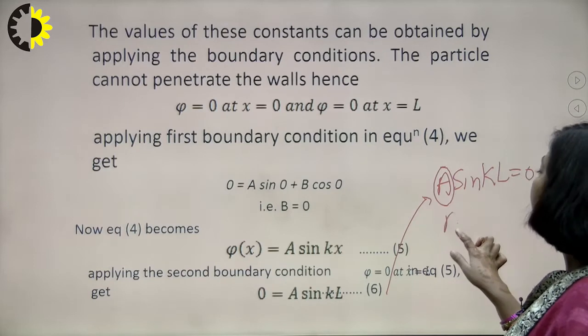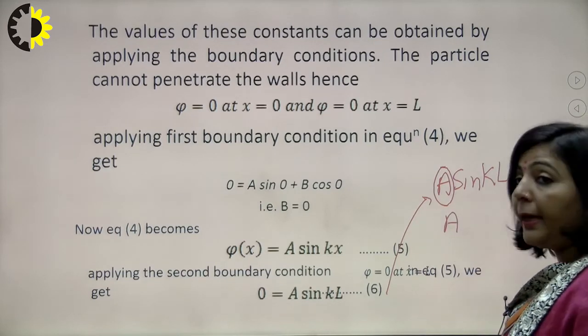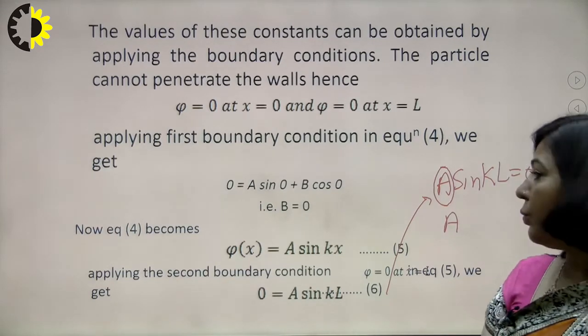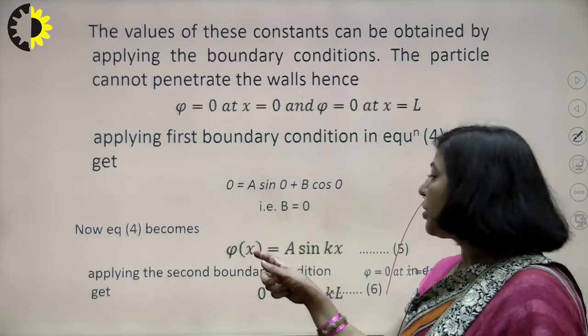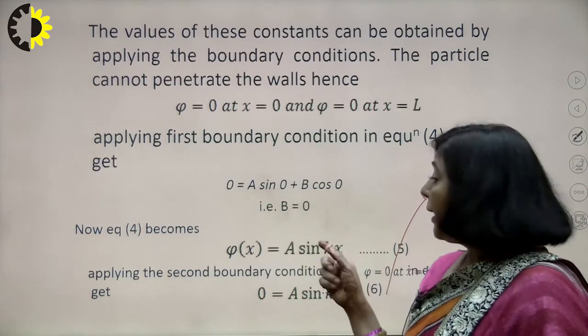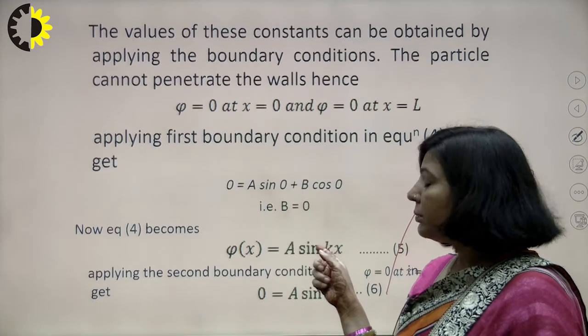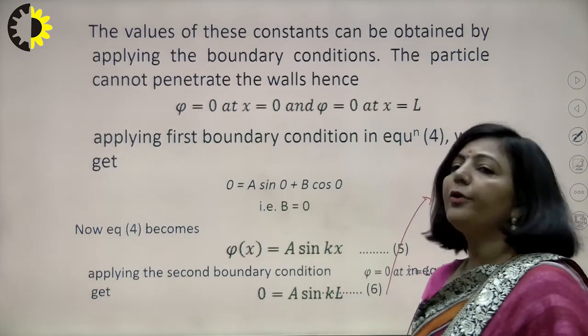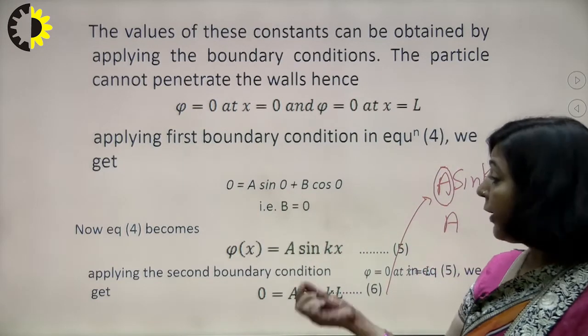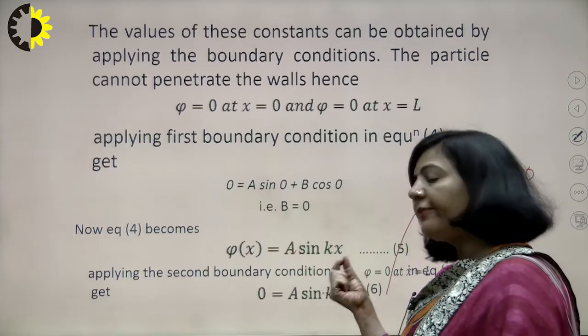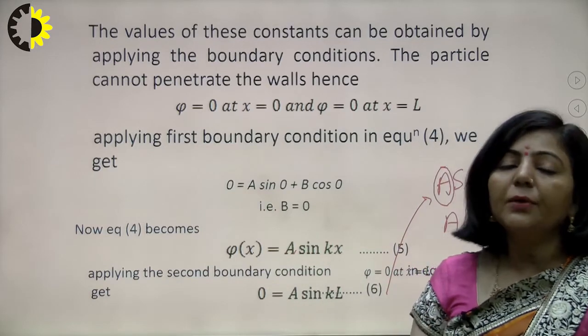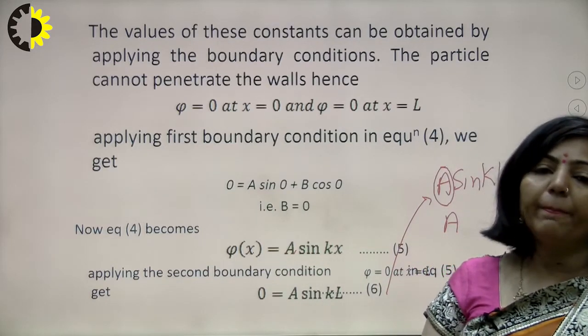So I am taking the first condition, a equals 0. If I say a is 0, then observe this equation number 5 very carefully. If a is 0, then whatever the value of x, the wave function will take 0 value.